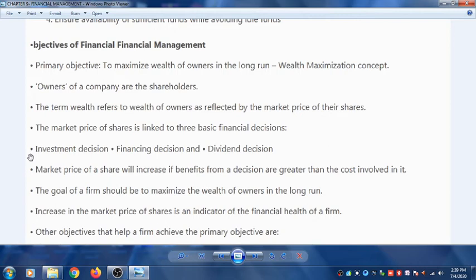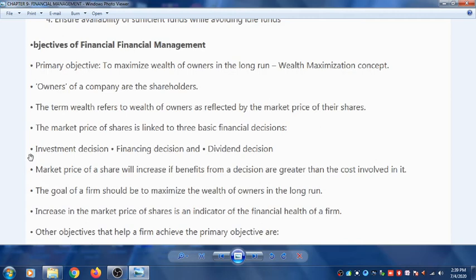If the market price of the share is increasing, then definitely the balance sheet of the company is improving, and if the profit of the company is increasing, then we can say that the financial health of the company is very good.